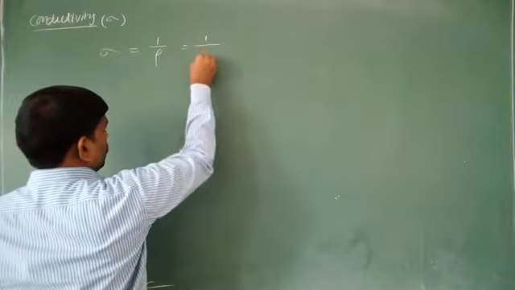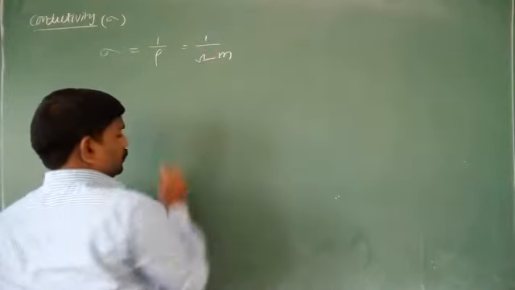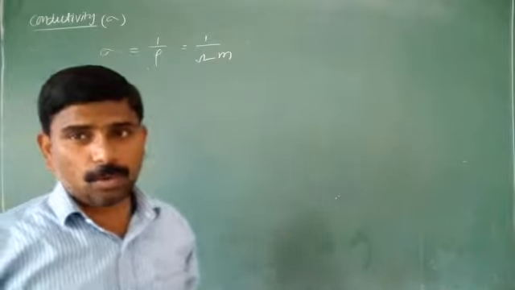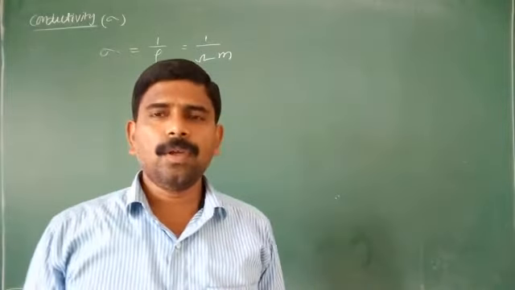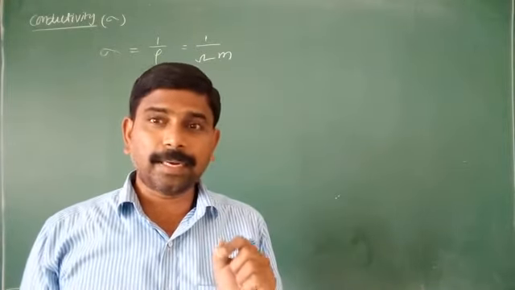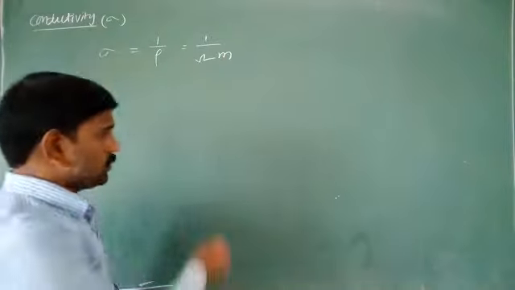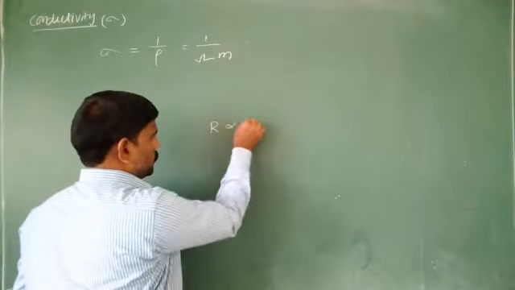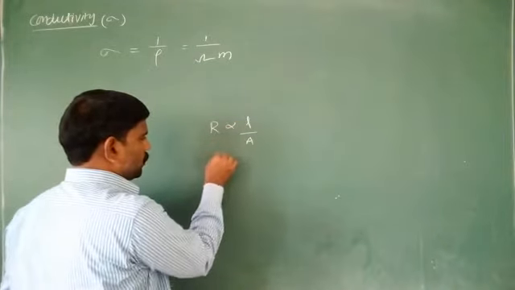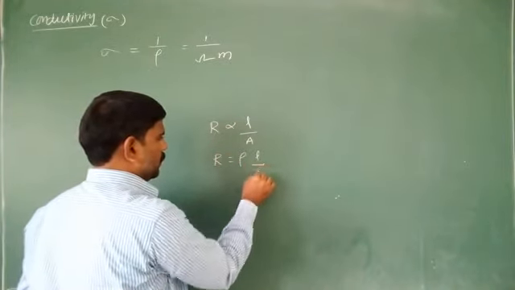So what is the unit for this? That is nothing but 1 by ohm meter. Already we know the unit of rho. What is rho? Rho is the resistivity. R is directly proportional to L by A. To remove that proportionality we use one constant.